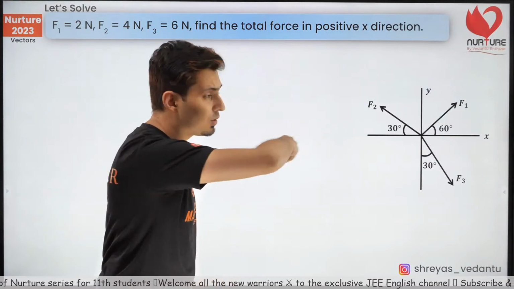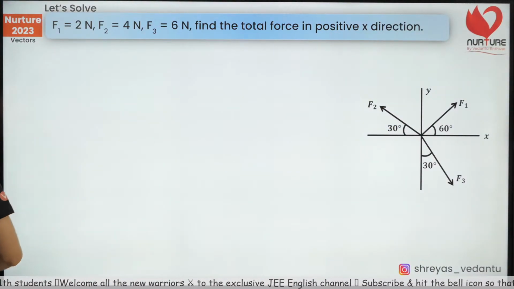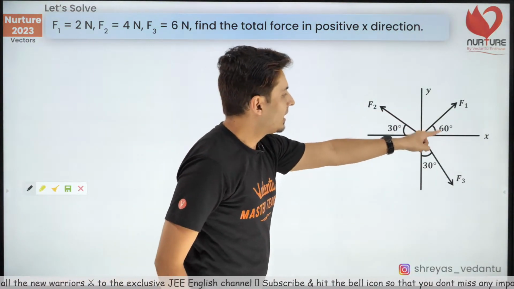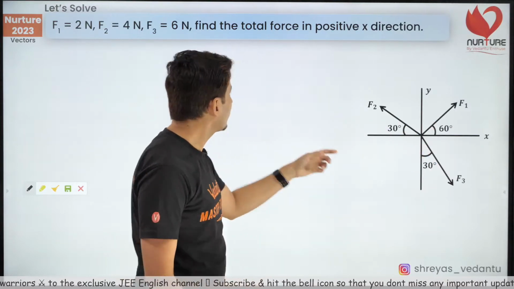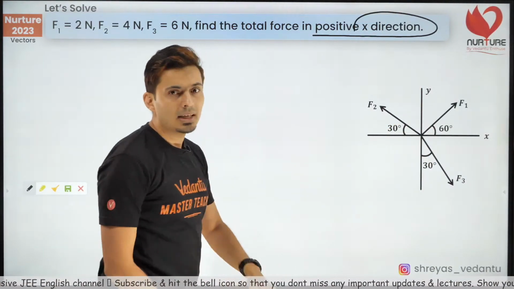Excellent. Let's do this question. It looks difficult, but trust me, you are Shreyas Sir's student, you are my warrior. The question is, if there are forces F1, F2, F3, what is the total force in the x direction?